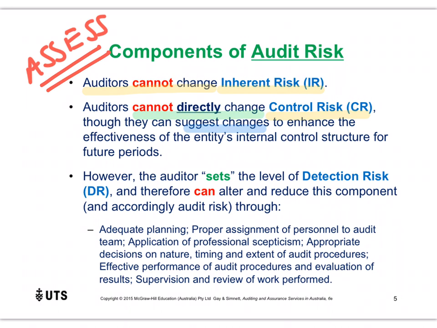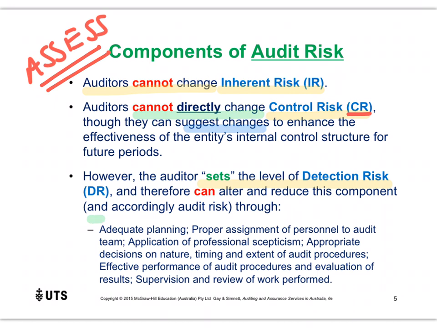Do we think the controls are good? In which case control risk would be lower. Or do we think the controls are not very effective, in which case control risk would be higher. Finally, we take this information on, and as a result, we set the level of detection risk we are willing to accept. And we do that